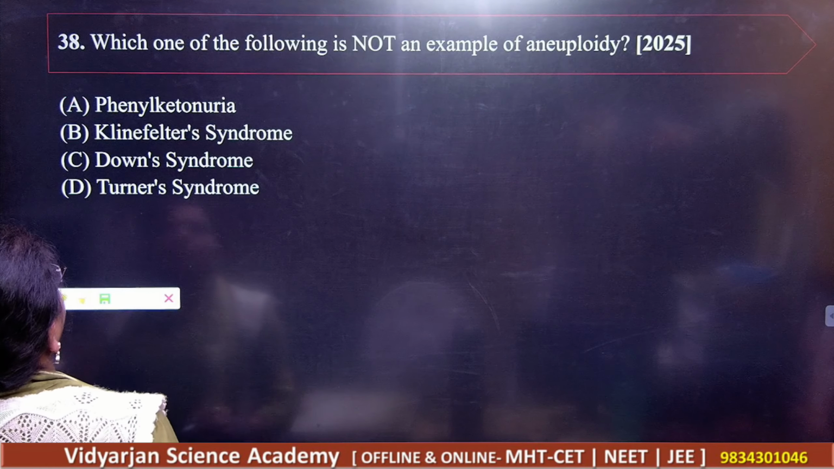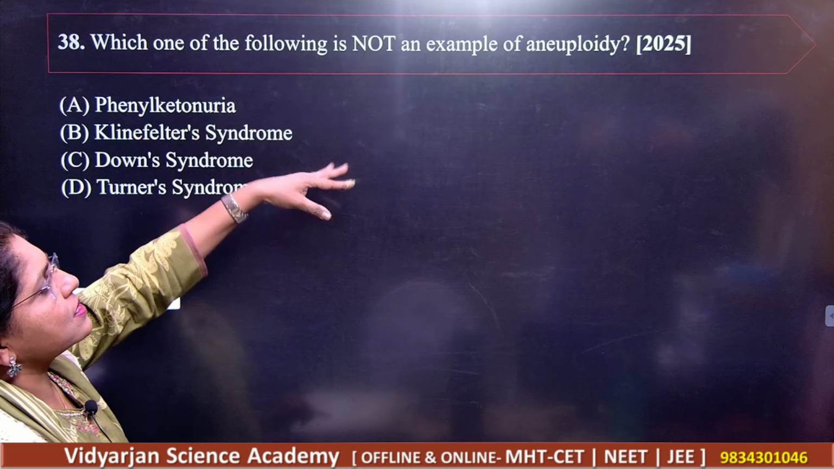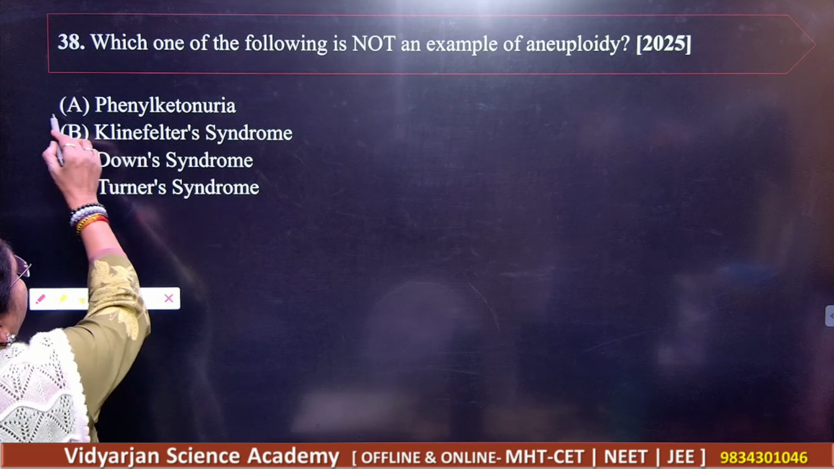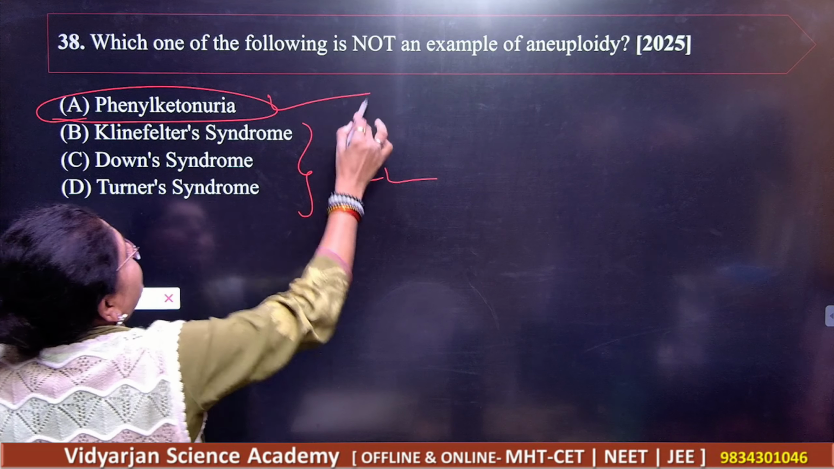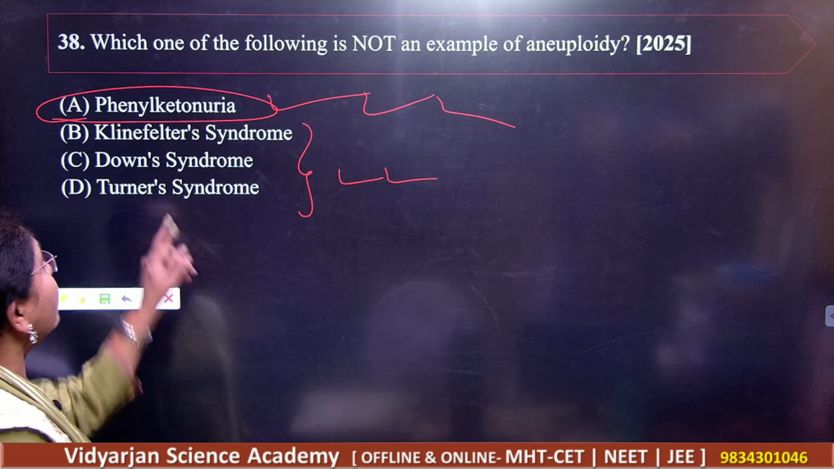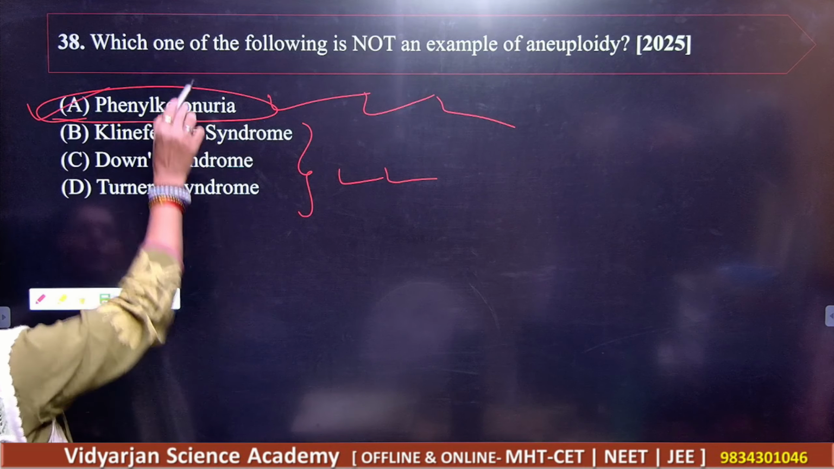And the last question here is, which one of the following diseases is not aneuploidy? Of course, it is phenylketonuria. The rest of these are aneuploidies. So what should be your correct answer? Your correct answer is A, phenylketonuria.